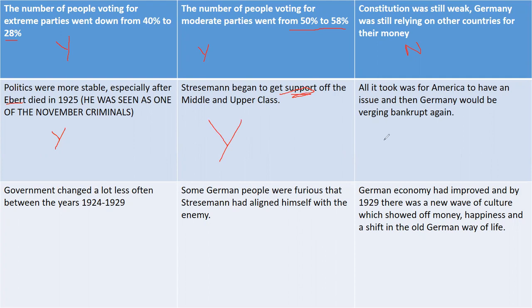All it took was for America to have an issue? No, that suggests they did not work. The government changing a lot less? Yes, that did work. If the government changes a lot less, there's going to be more stability, which means a confident and a stronger country. Some German people were furious that Stresemann aligned himself with the enemy. That suggests it didn't work because he aligned himself with France, Britain, the USA.